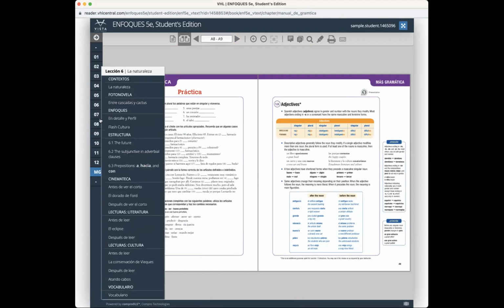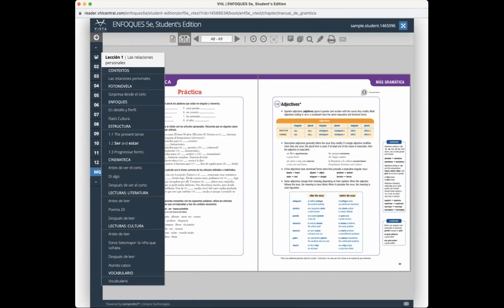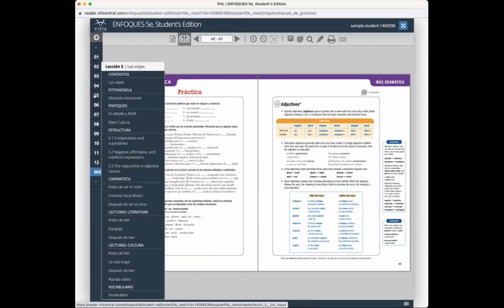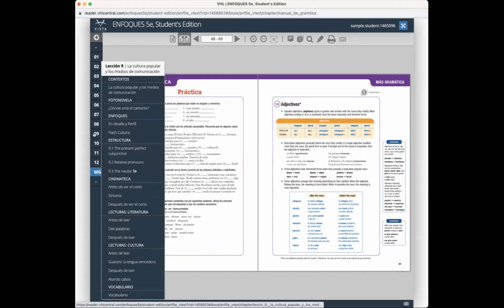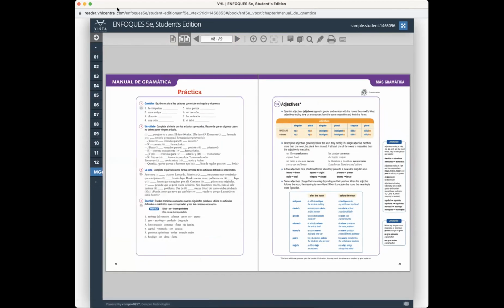And it covers basically what you learn in Enfoques. Keep in mind that this 2101 course includes chapters 1 through 5, okay? In 2102, we cover chapters 6 to, I believe, 10, okay? Let me close this page, and that's it.